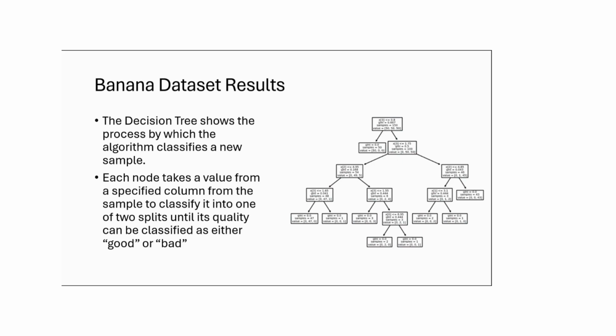With this information, we can see that most bananas tend to fall into one of the 3 groups. The first group is a banana with the softness of below or equal to 0.8, which is the attribute determined by the Gini index, and the size of that group, which is shown by the sample value of 50.